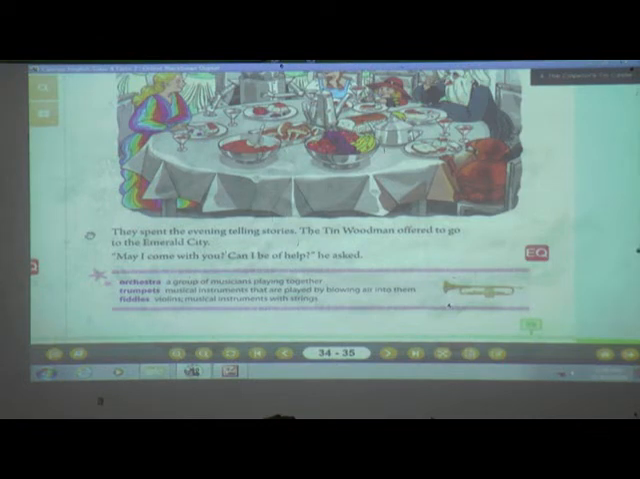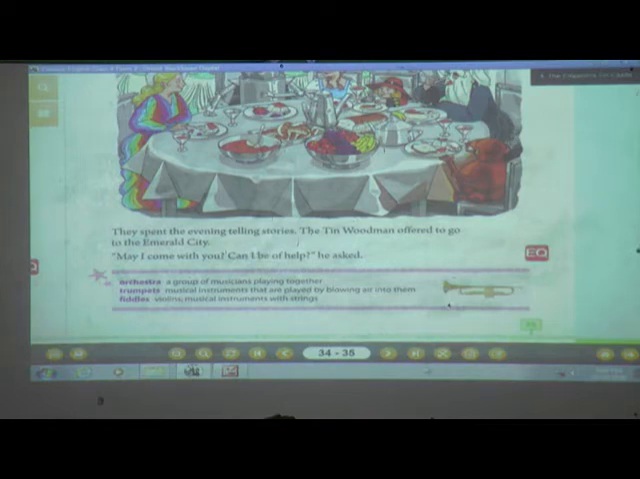Now here we can see that in the evening they were telling each other a different type of story, and the Tin Woodman offered to go, meaning he also wanted to join them. He is asking, may I come with you, can I be of help? He is telling them that he also wants to join them so that he can help them on their way to that city.